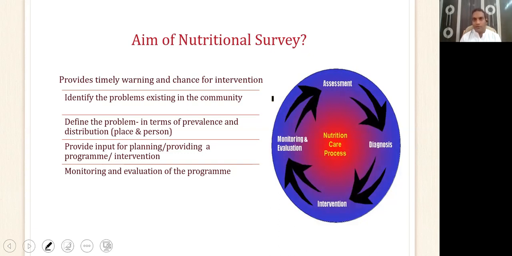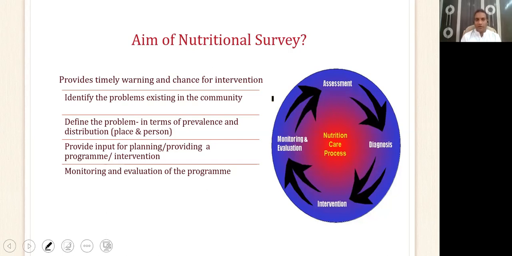Since malnutrition is a chronic problem, we express the magnitude in terms of prevalence, and the distribution in terms of place and person. Person means who are at risk of developing this problem, and place means which areas this problem is more commonly found.